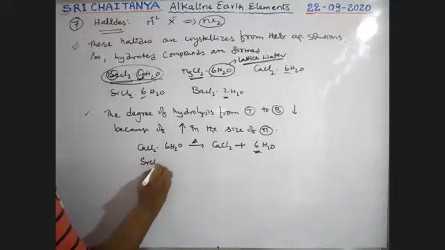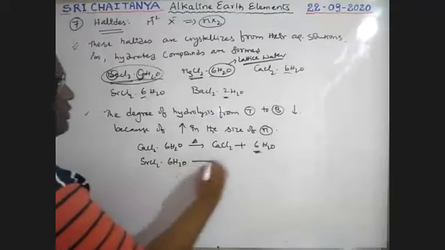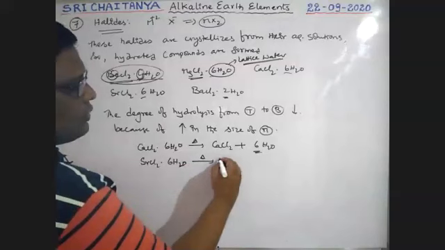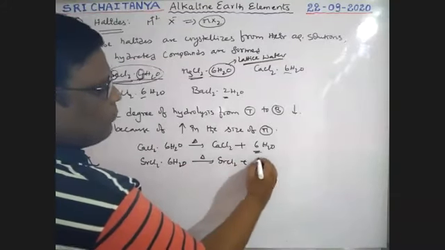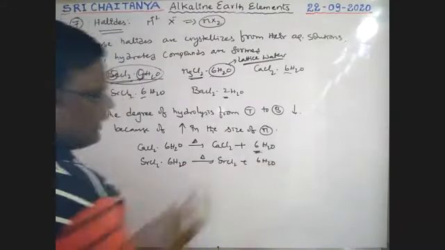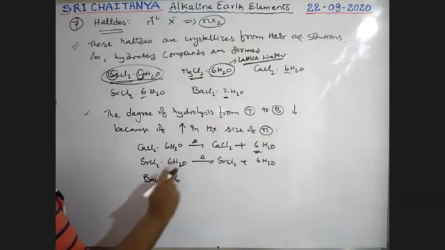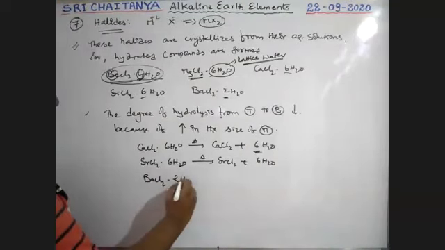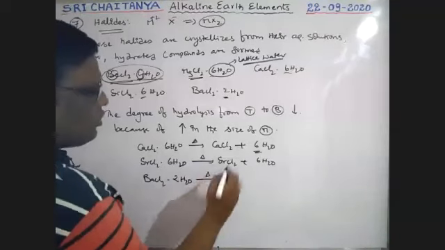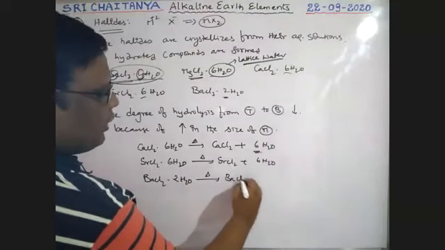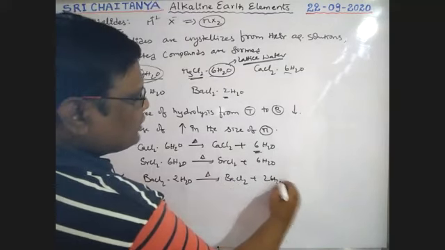Strontium chloride with 6 water molecules on strong heating gives SrCl2 plus 6 water molecules. Next, barium chloride with 2 water molecules on strong heating gives barium chloride plus 2 water molecules.